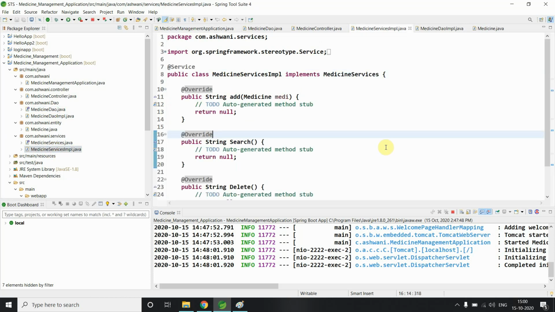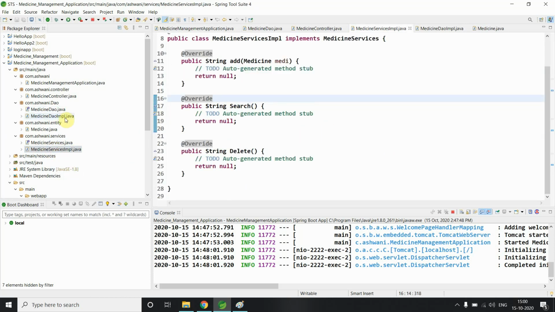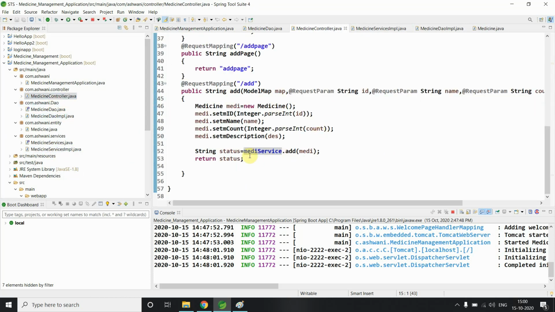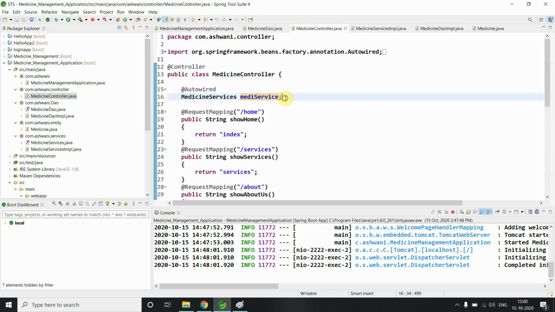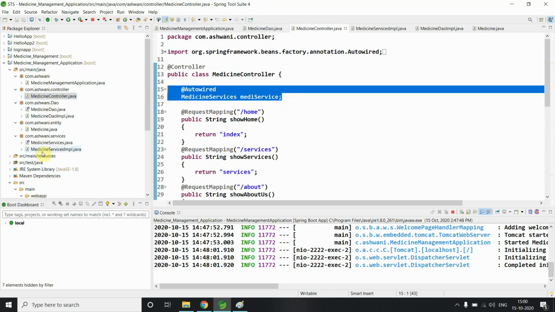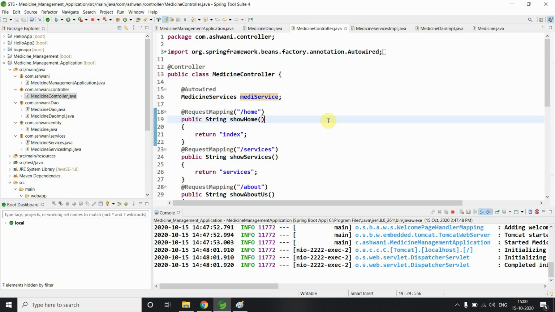We have not implemented this till now, but we are using it here in services the same way, with the help of Autowired, we get this object in our medicine service class, and we use that. So hope you get an idea about this whole process. No confusion in DAO, no confusion in services. It will help you understand the next videos. That is the purpose of making this video.